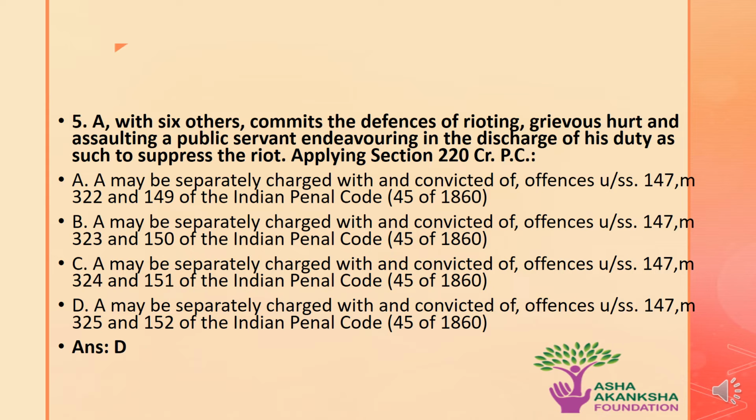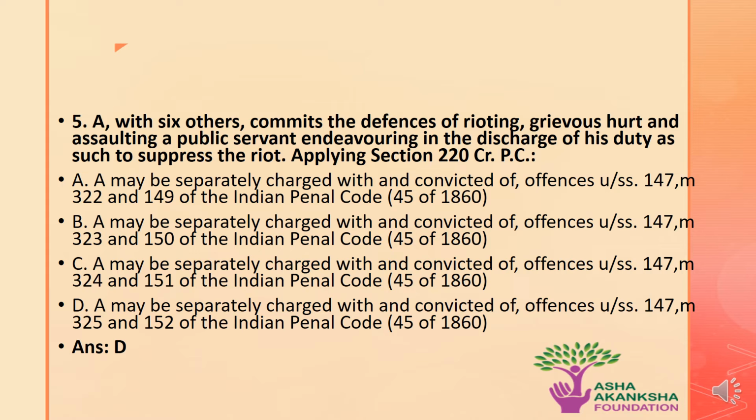The options are A. A may be separately charged and convicted of offences under section 147, 322 and 149 of the IPC. B. A may be separately charged with or convicted of offences under section 147, 323 and 150 of the IPC.